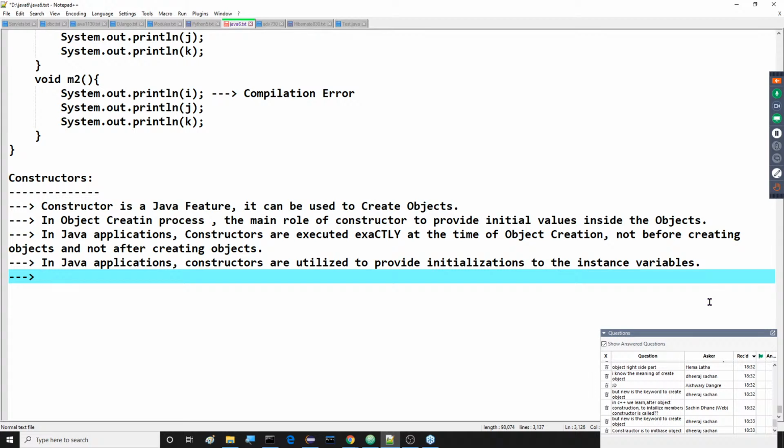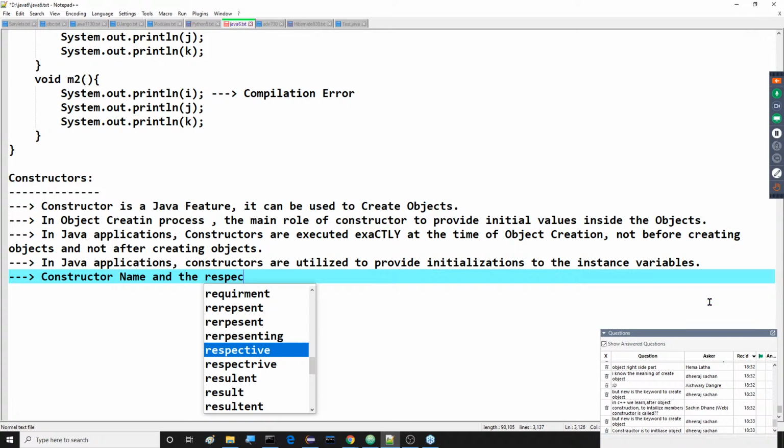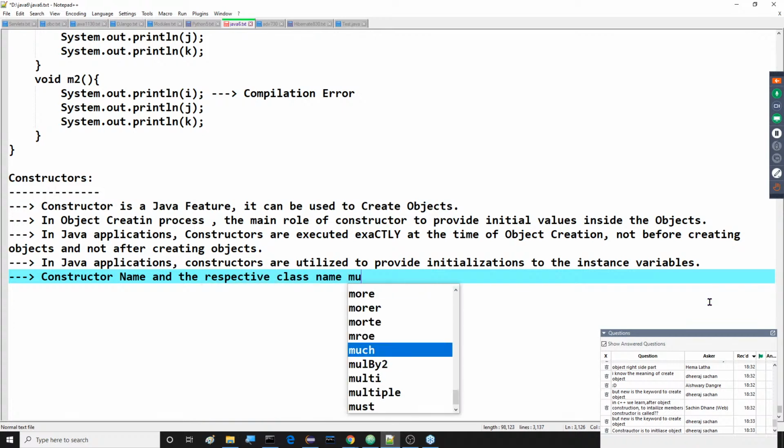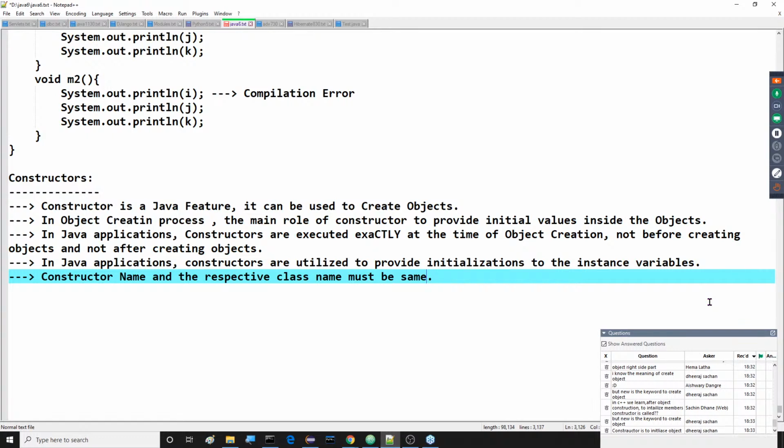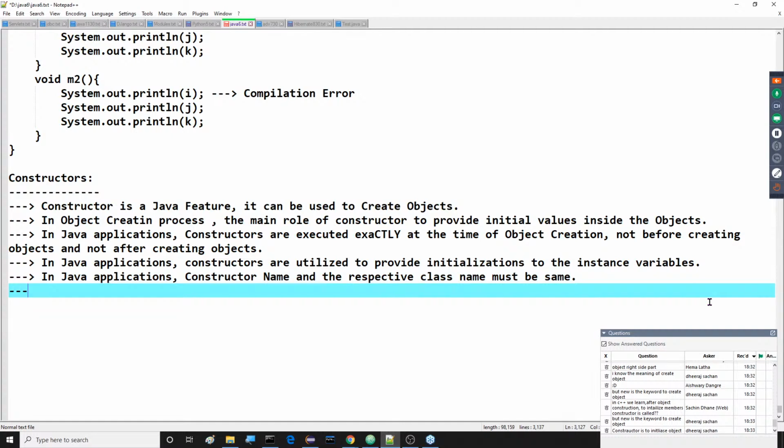Not only in Java, in general in all the programming languages, constructor name and the respective class name must be the same. In Java applications, constructor name and the respective class name must be the same. Both must be the same. Understand this clearly.